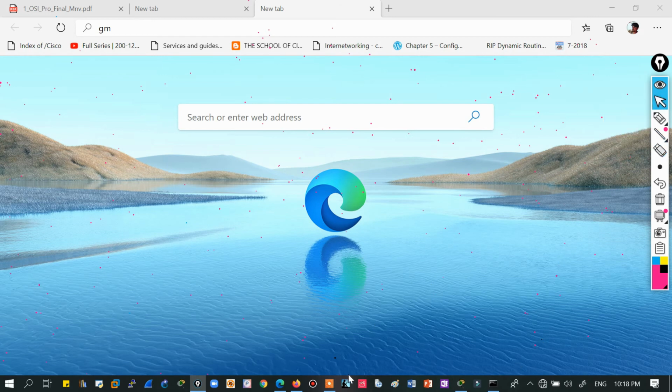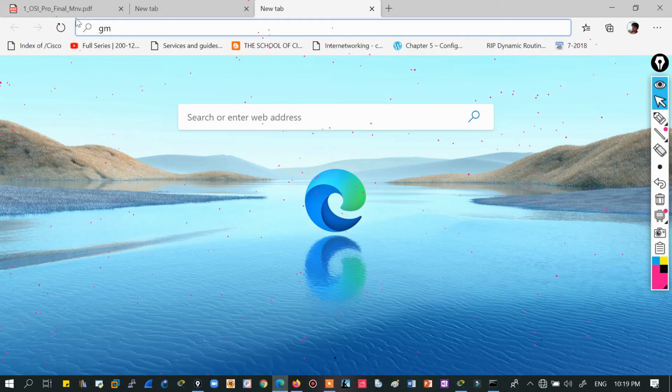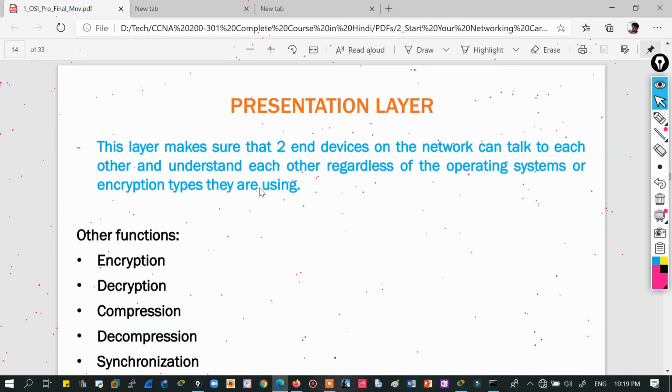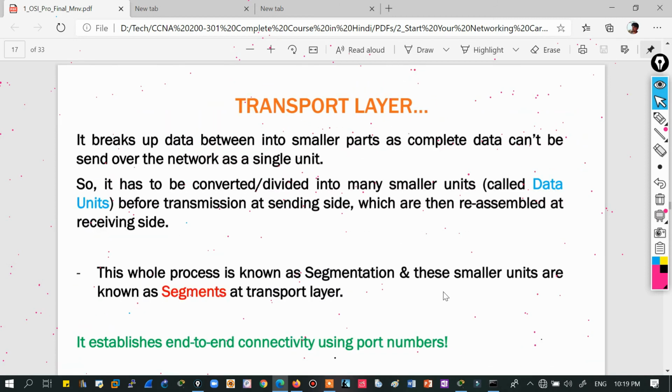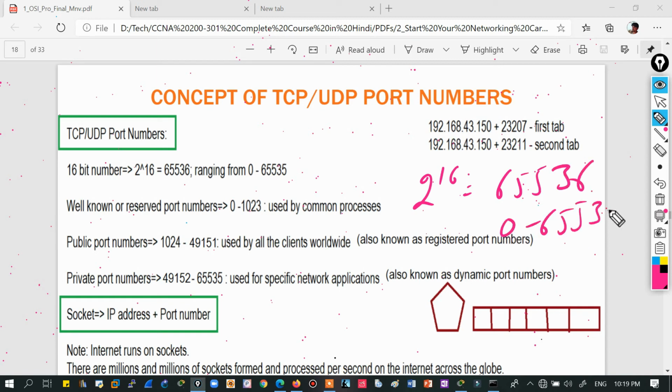And now if I talk about port numbers, this is something I was talking about, the header and trailer, so you can see that. And when I'm talking about port numbers, this is the concept of TCP UDP port numbers. You can read the theory that a port number is a 16-bit identification, so the range is 2 raised to power 16, and we can divide it further.